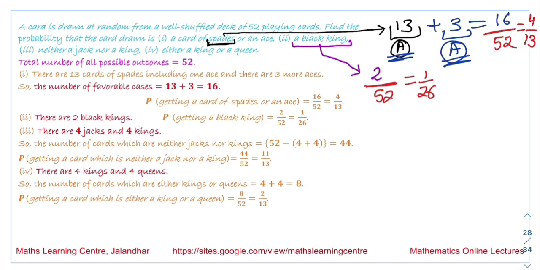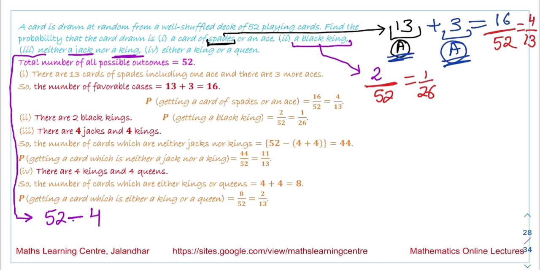Now the third case is neither a jack nor a king. So we are talking about a card which is neither a jack nor a king. The total number of cards is 52. We remove what is not possible.